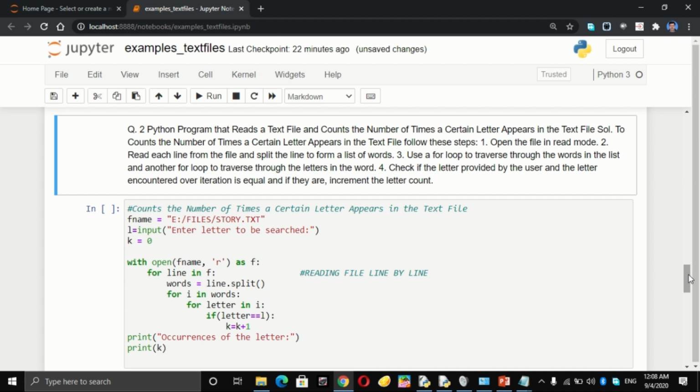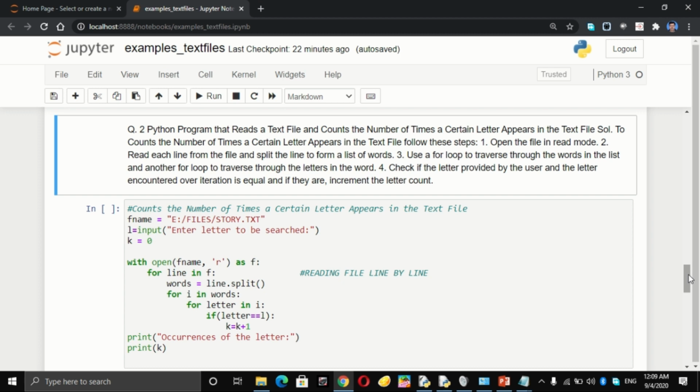So first step, obviously we have to open the file in the read mode. Then we have to read each line from the file and then we will be splitting the line to form a list of words. Okay, then we will use a nested loop, the outer loop to traverse through the words in the list and the inner loop to traverse through the letters in that word. Okay, so that we can go to each and every character.